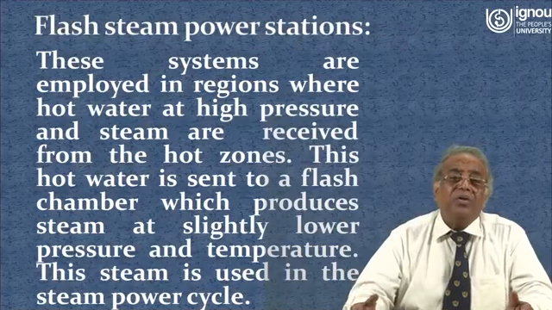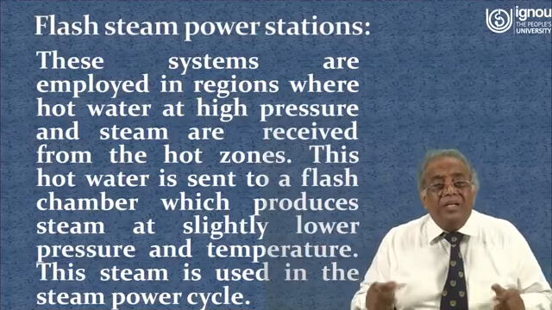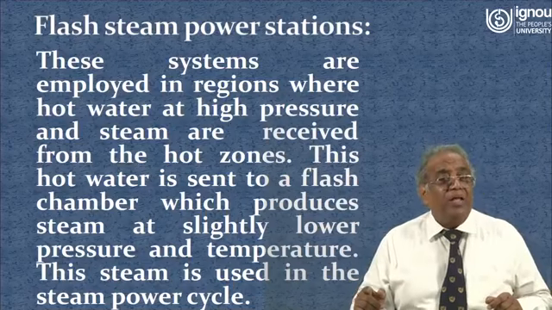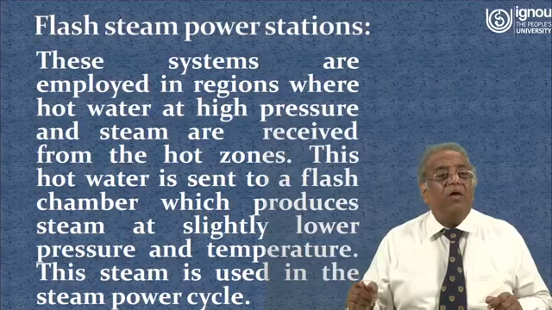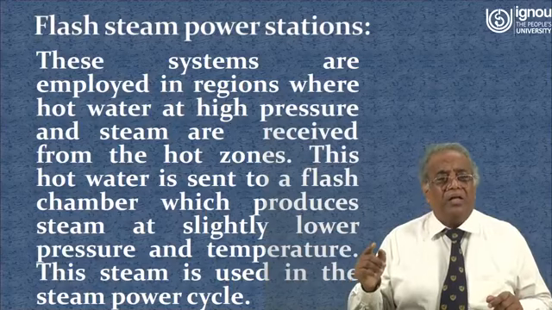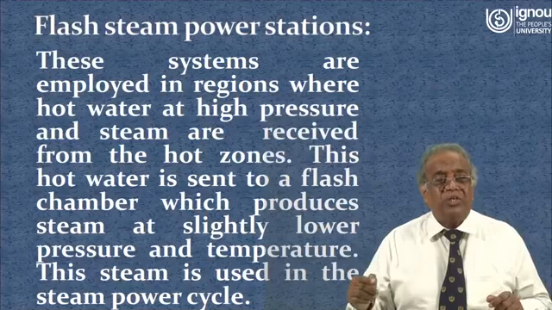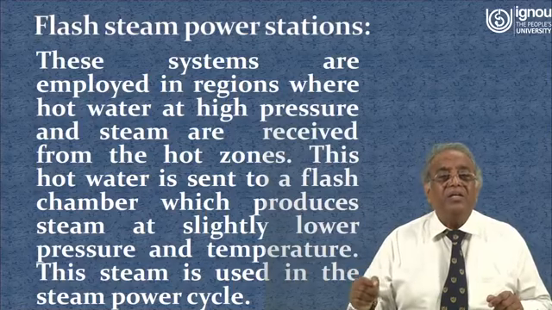Now, let us talk about the flash steam power stations. These systems are employed in regions where hot water at high pressure and steam are received from the hot zones. This hot water is sent to a flash chamber which produces steam at slightly lower pressure and temperature.